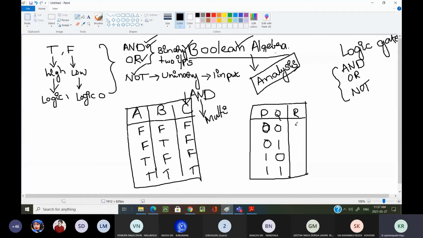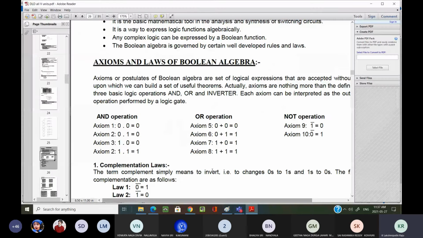Now, 0 multiplied by 0 is 0, 0 into 1 is 0, 1 into 0 is 0, and 1 into 1 is 1. Okay, this R is nothing but the AND operation. The output R will act as an AND operation. That is what he explained in those axioms.